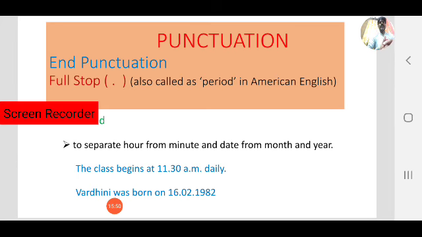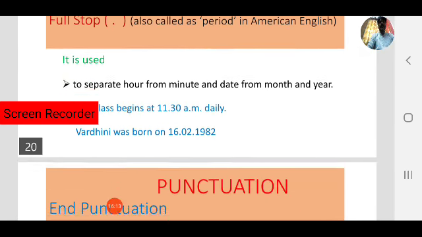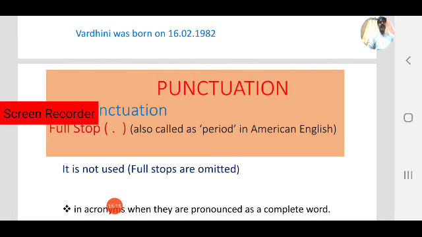Next one, Vardhini was born on 16.2.1982. Here observe the date. 16 is the date, 2 is the month, 1982 is the year. So when the date is separated from the month and year, we use full stops. Okay, this is another case. Next let us see into another case.